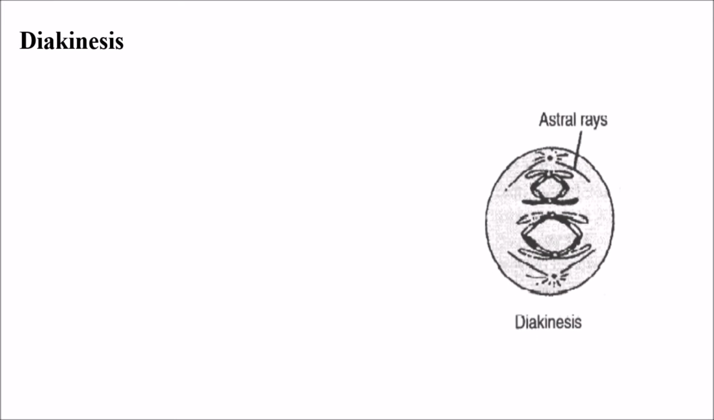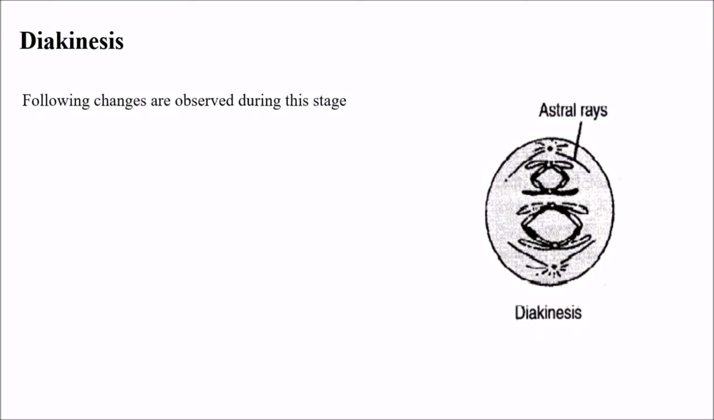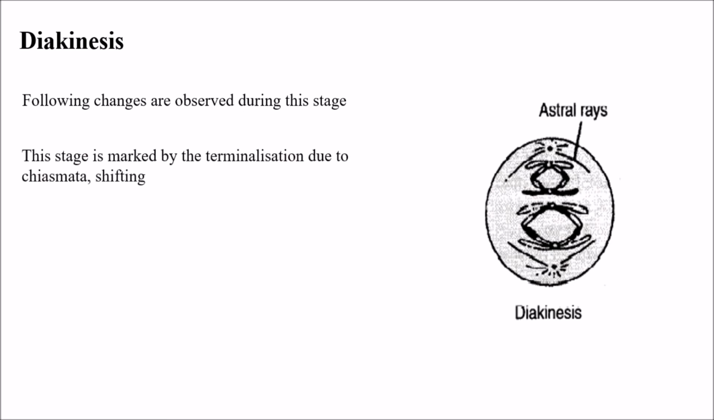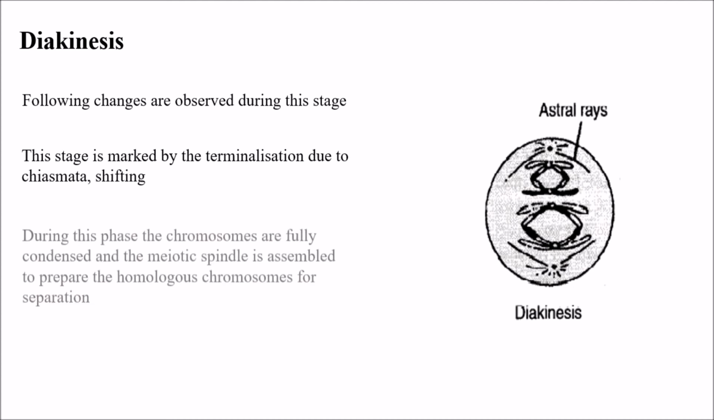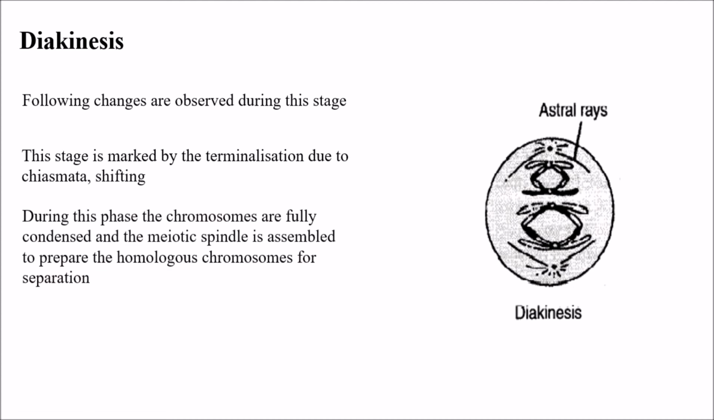Coming to diakinesis, the following changes are observed during this stage, and this is the last phase of prophase 1. This stage is marked by terminalization due to the chiasmata shifting. So the stage at which terminalization is due to chiasmata shifting is diakinesis.